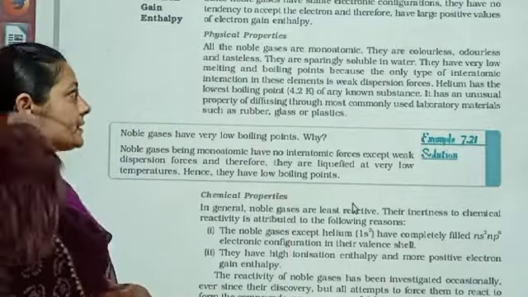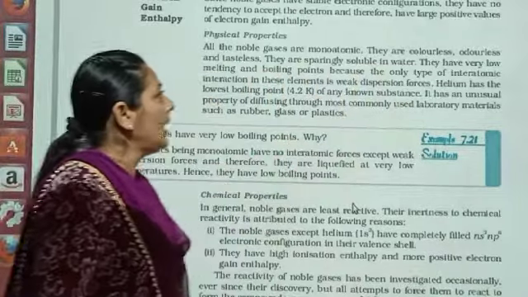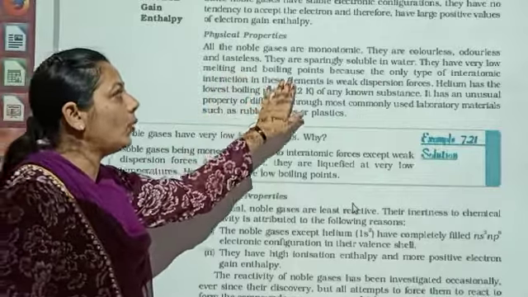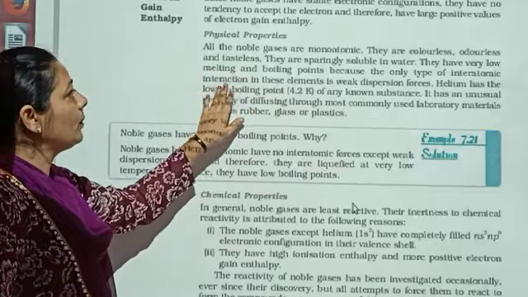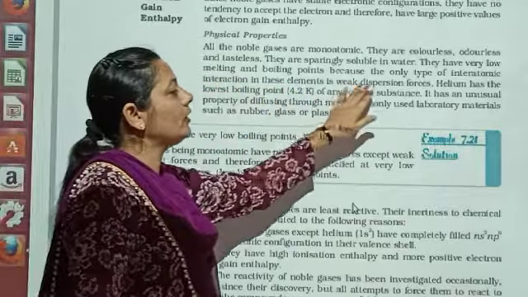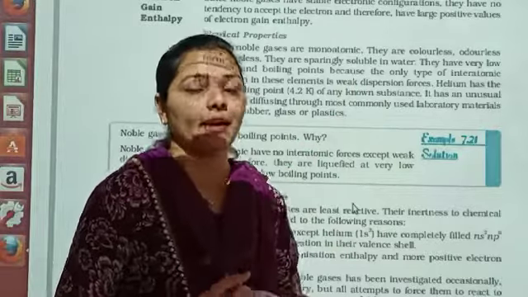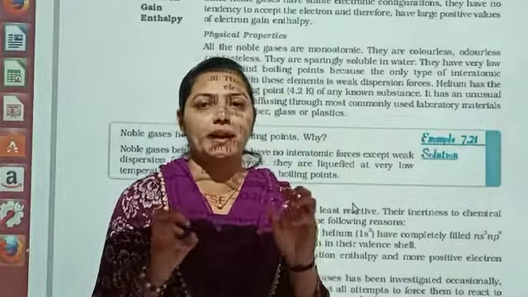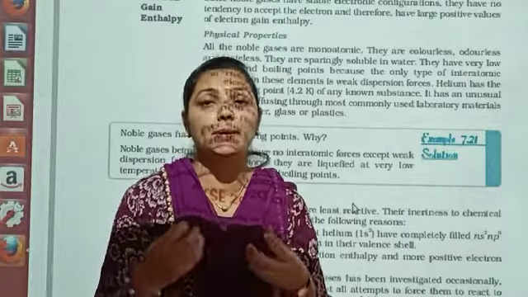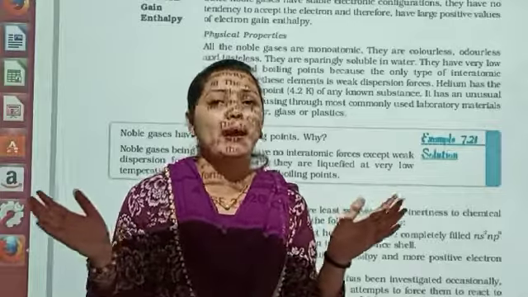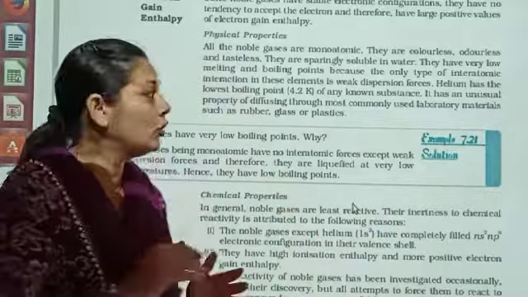They are colorless, odorless and tasteless. They are sparingly soluble in water. They have a very low melting and boiling point because the only type of interaction between atoms of these elements is weak repulsion forces. इसका मेल्टिंग पॉइंट एंड बॉइलिंग पॉइंट बहुत ही कम है. क्यों कम है? क्योंकि एक पार्टिकल दूसरे पार्टिकल के साथ बॉन्ड नहीं बना रहा है. ठीक है? They are simply the particles over there. They are simply the atoms over there, and they are not binded with anything. So that is the reason their melting point and boiling points are very low.